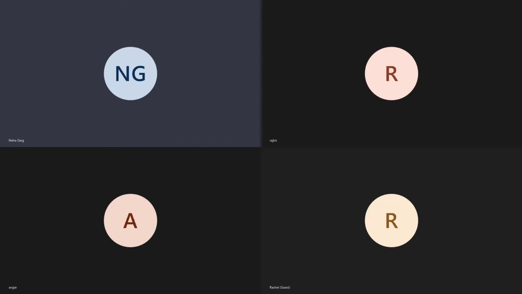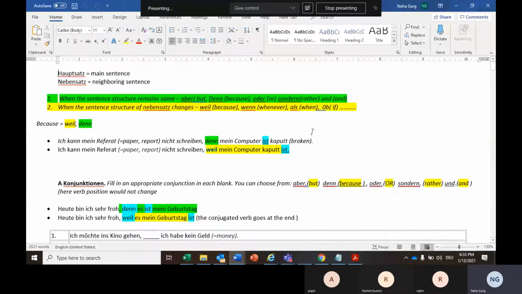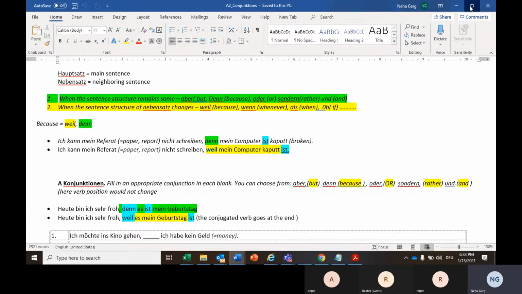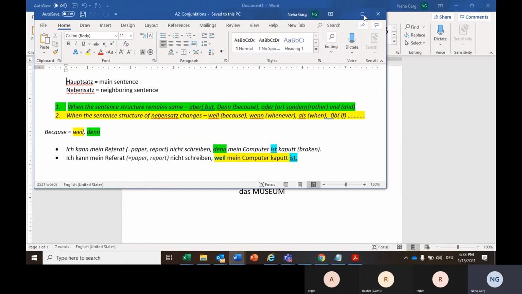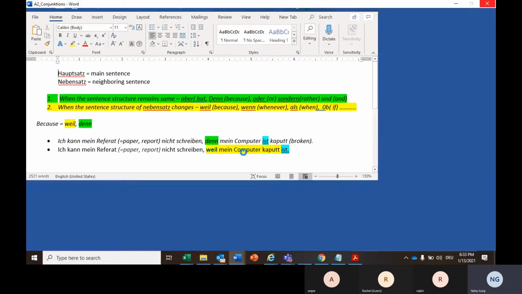Today we are going to learn another grammar topic, and simultaneously we will practice. So today's grammar topic is conjunctions, or maybe you can say connectors. In English we have connectors, and in German also we have connectors.